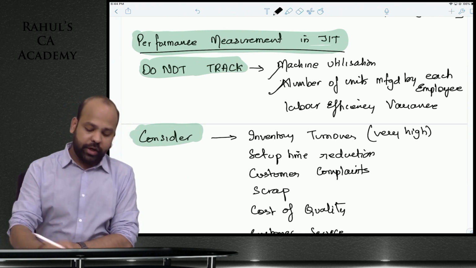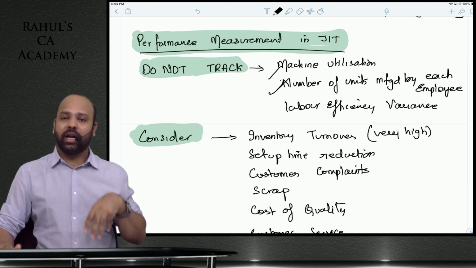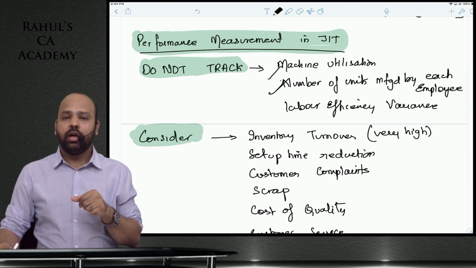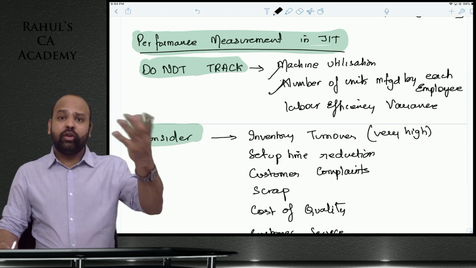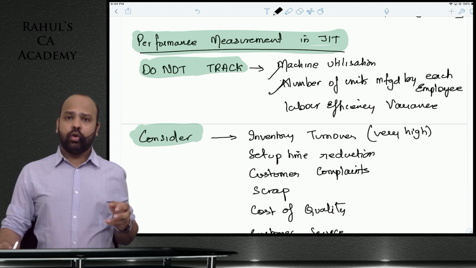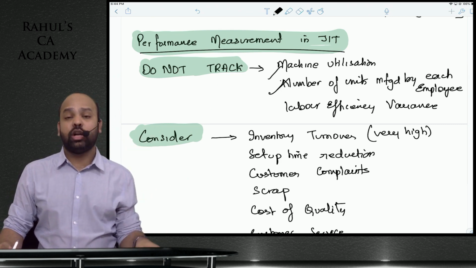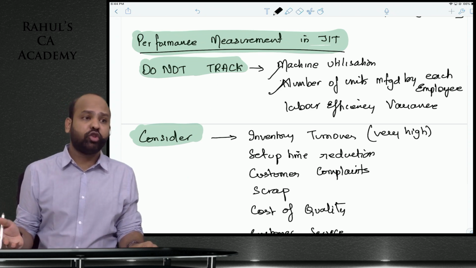The number of units manufactured by each employee should not be tracked. What if an employee starts manufacturing, guys, more than what is required only because you're tracking his performance based on number of units? Won't that result in accumulation of inventory?